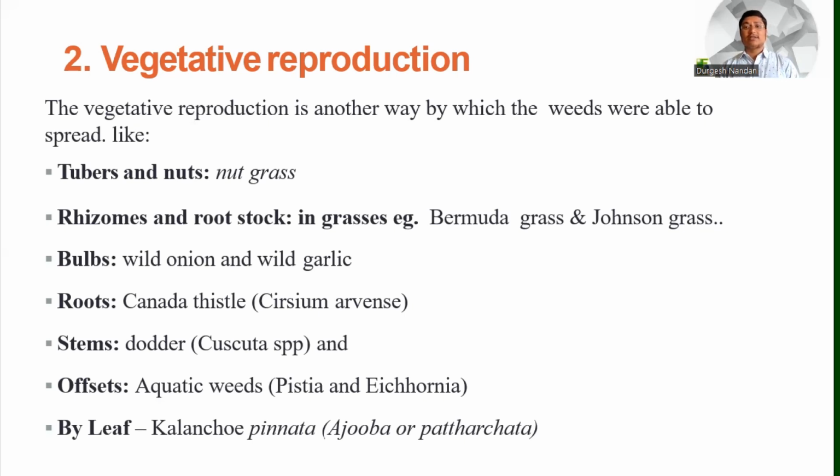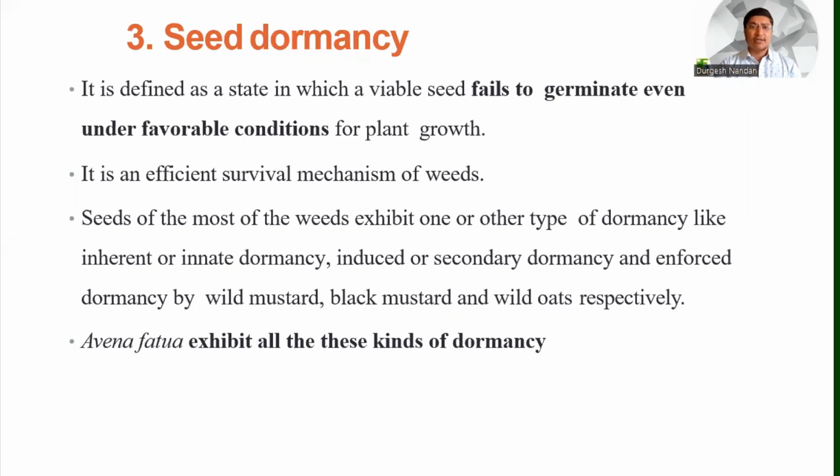It works with higher capabilities. But seed production is another part which also takes place, and they can reproduce by seeds also. So those are the different abilities found in vegetative reproduction in weeds. The third character is seed dormancy. Weeds have a good capability of seed dormancy, which is very good for them.